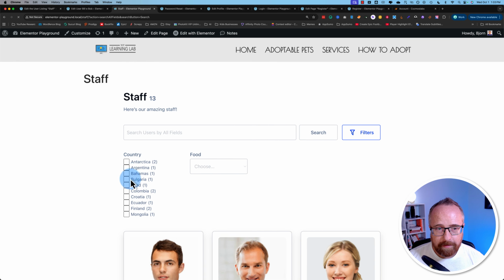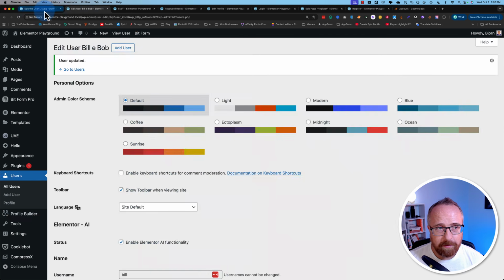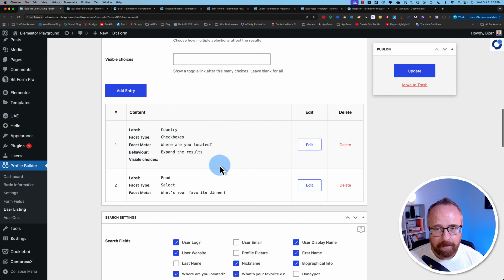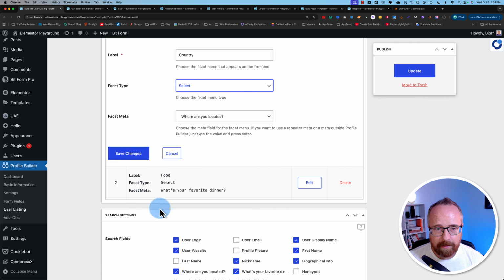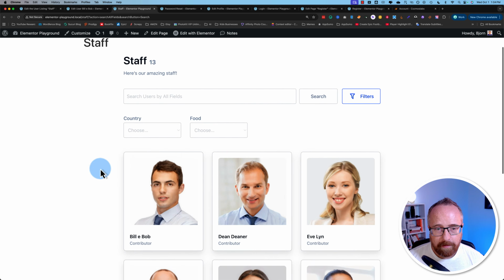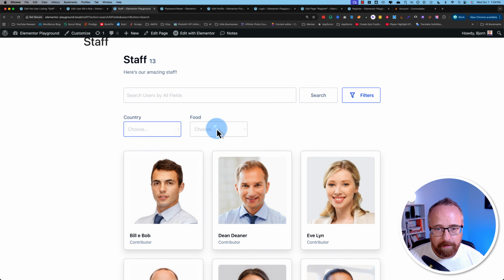I find the country checkboxes here not as much fun as having a drop down. So I'm going to change that to be a drop down. This doesn't look as clean as checkboxes. So I'll have it select. That looks better. Super slick to have those filters.